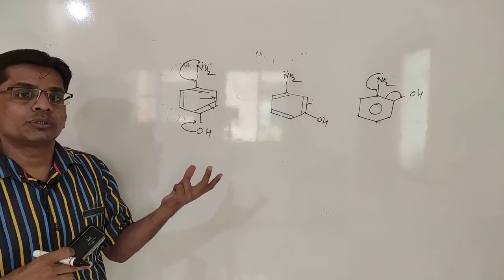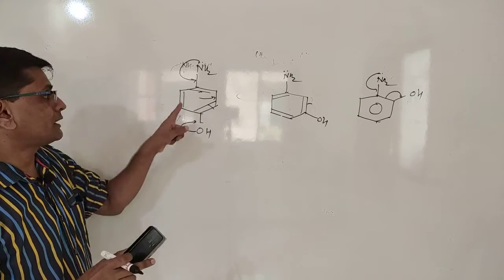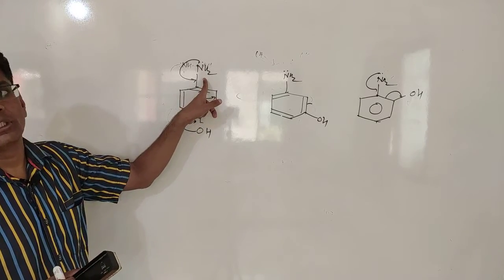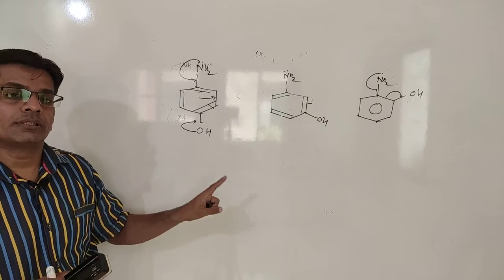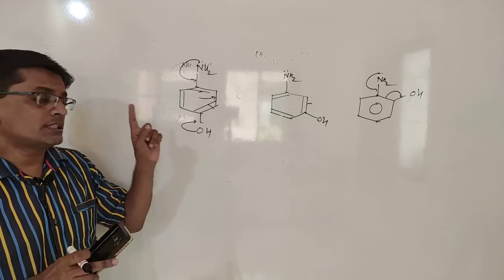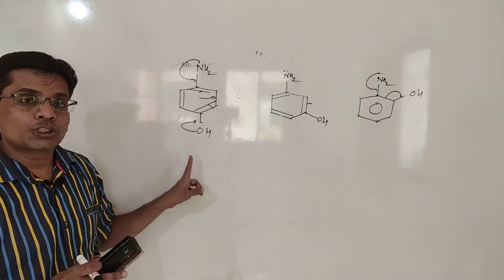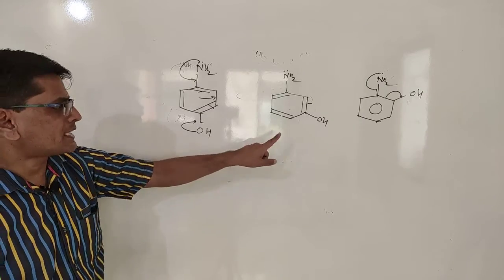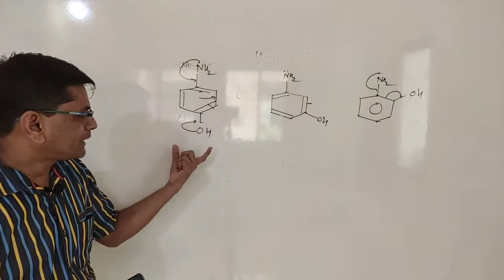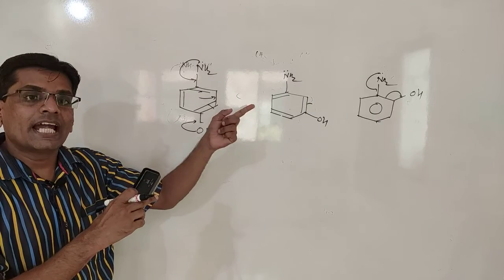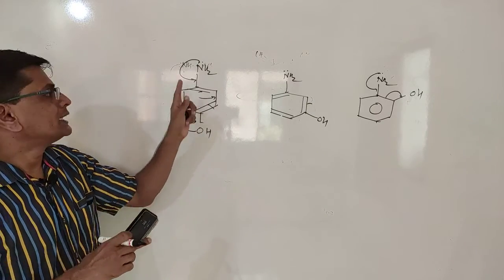both sides OH donates the electron to the ring, the ring is electron rich, so that's why the ring doesn't need the electron from the nitrogen. So the electron pair present on the nitrogen makes these two molecules strongly basic as compared to meta. Electron donating group increases electron density at the nitrogen indirectly.